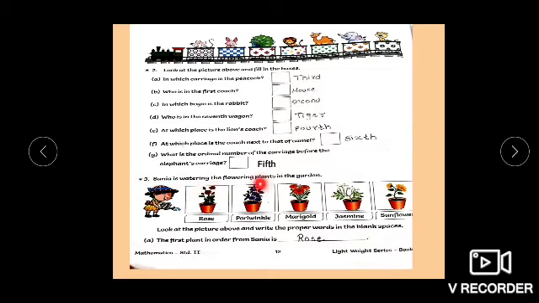Sania is watering the flowering plants in the garden. So total how many plants are there? 1, 2, 3, 4, 5.